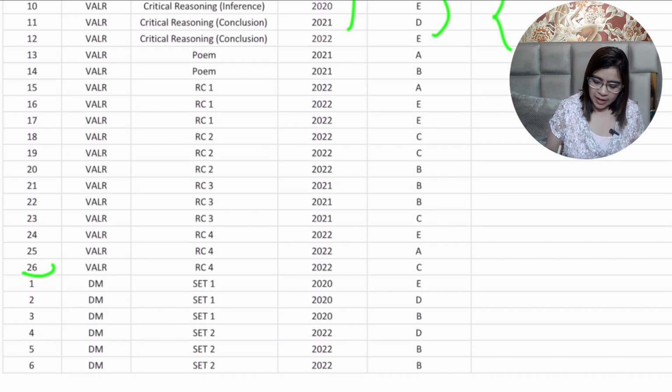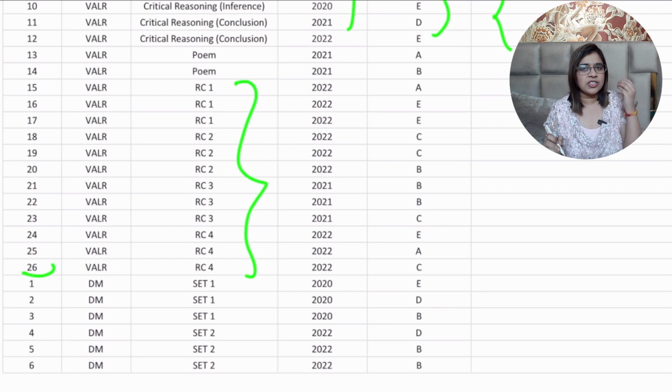Now in the VA part we can see that there were 4 RCs of 3 questions each in them. Now the speciality of the RCs were, of course, they were from the previous year paper of 2022 and 2021 primarily. Then there was one poem which was extracted from 2021. So आप बोल सकते हो कि यहाँ पर आपने 5 RCs आंसर किए, because poem is also like an RC